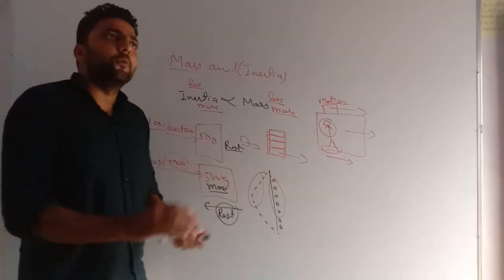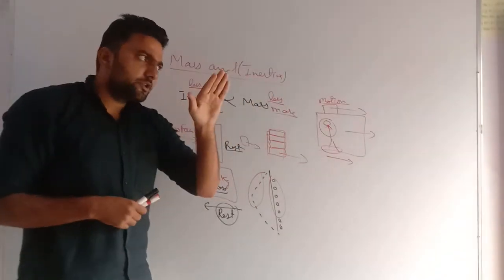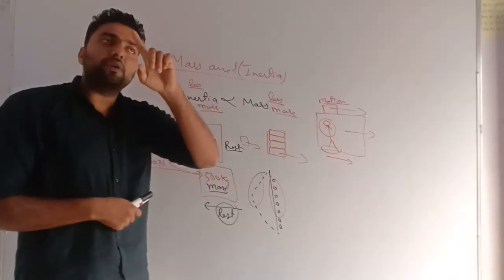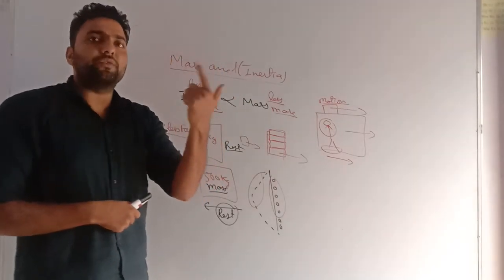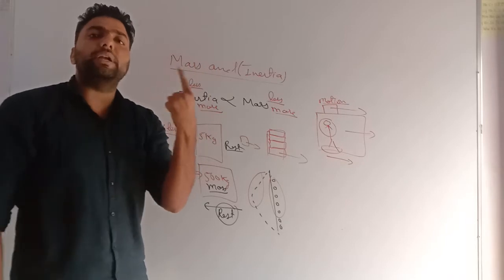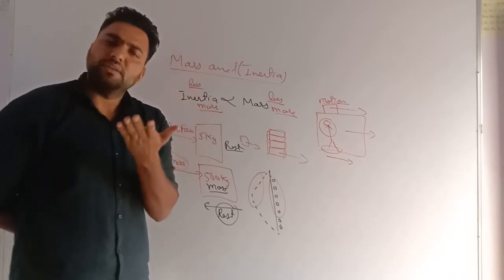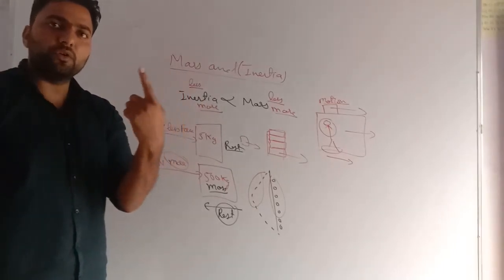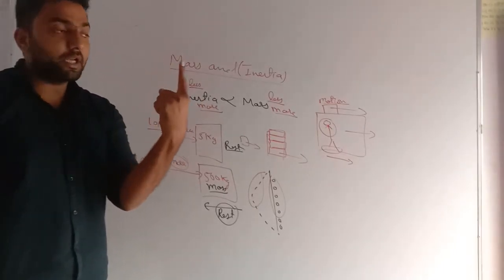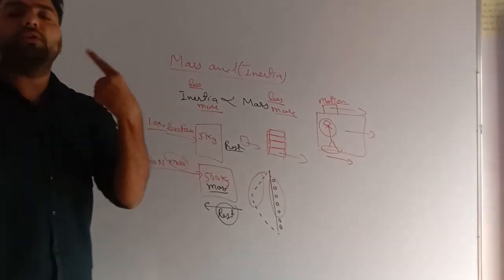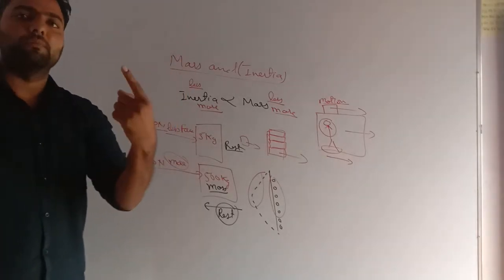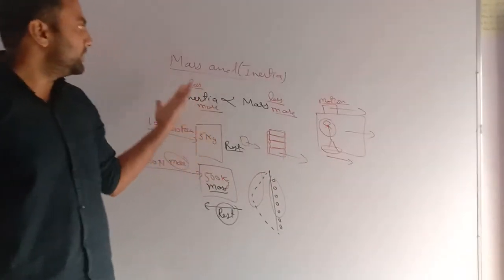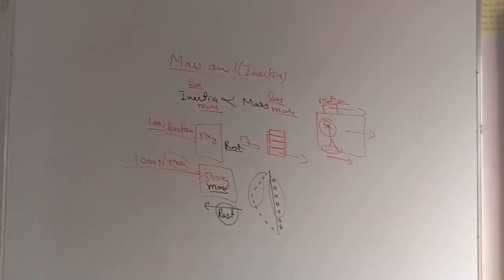You might have seen when we switch off the fan, even though there is no electricity, then also for 15 to 20 seconds it keeps on rotating. Yes or no? The reason is the inertia. That fan has mass. When you switch it off, it was in motion. Now it wants to stay in motion, because of which it keeps on moving. But because of the friction, it slowly stops. So this is the concept of mass and inertia.